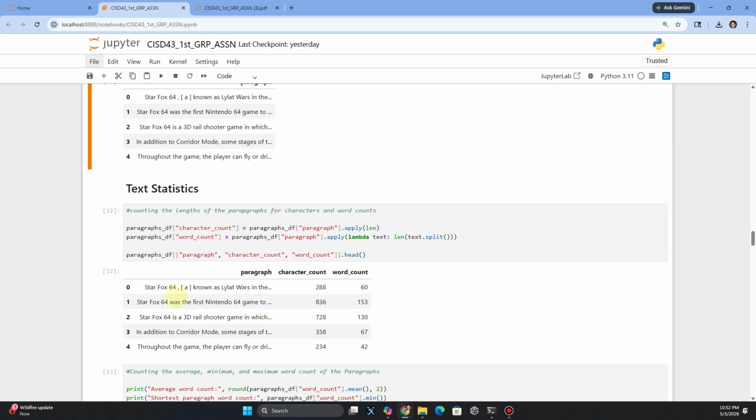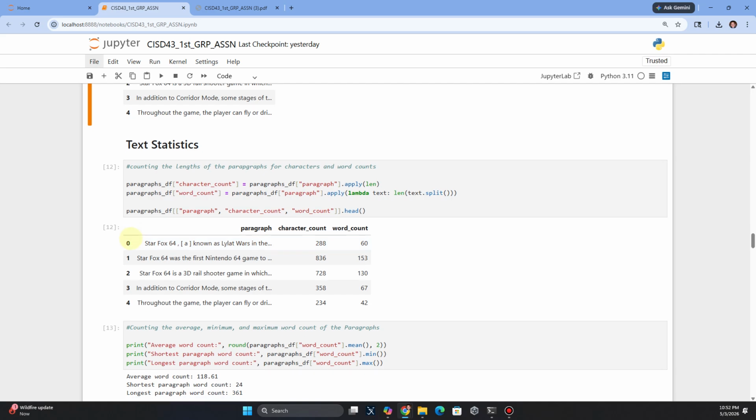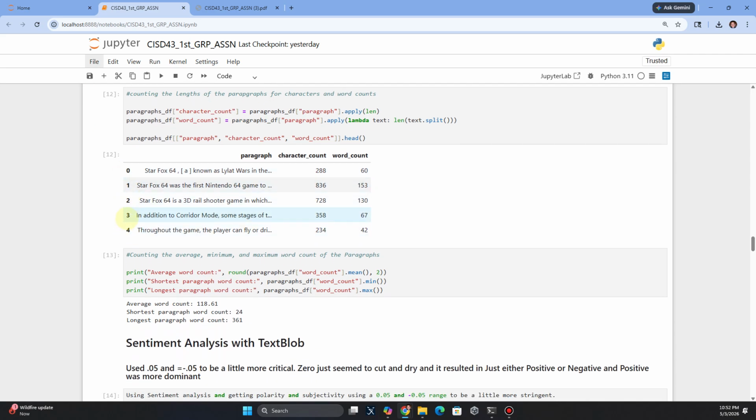And then with this one, which was in the examples we had, which was printing the character count and word count and the beginnings of each paragraph. I think that was a part of pandas, because this between, I know 0 is the first one, but that seemed to be helpful, but I'll show you later. I had to get rid of these for something later on in this assignment.